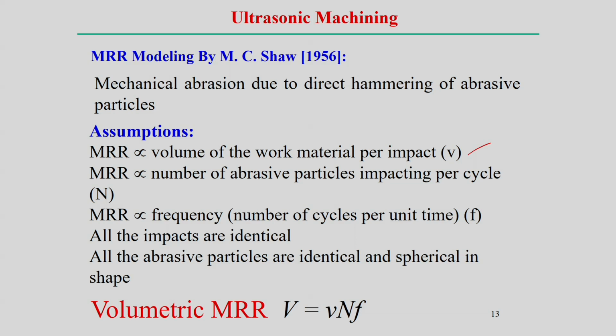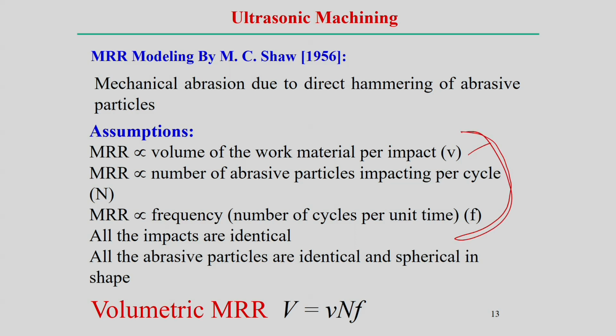We count the material removal for one particle, then the number of particles per cycle, then the number of cycles per unit time. That is why the material removal rate depends on these three parameters.